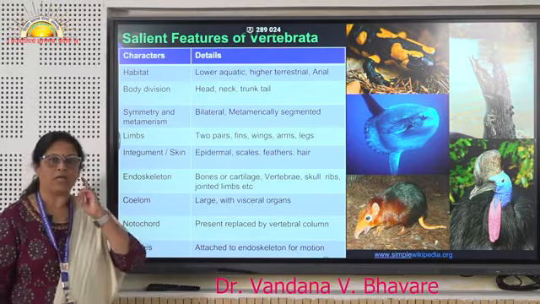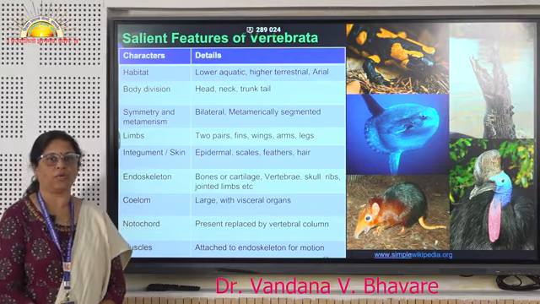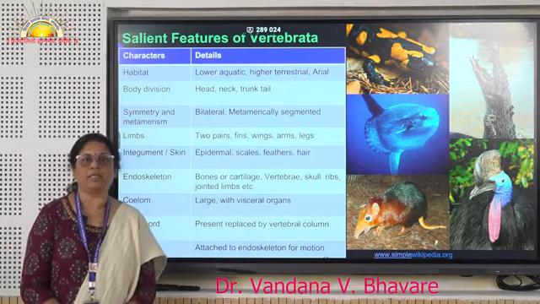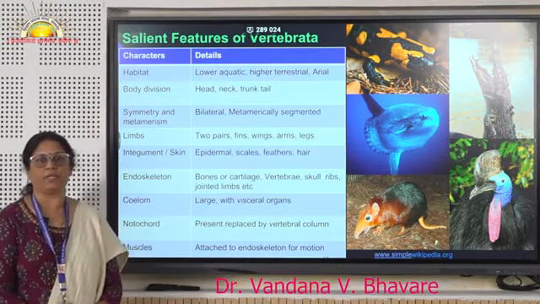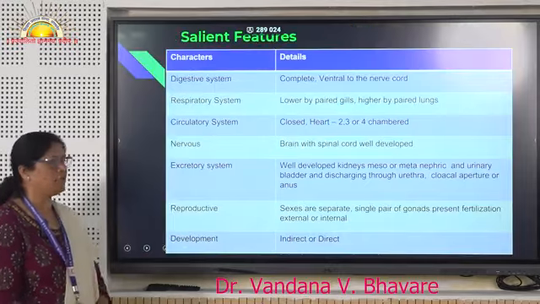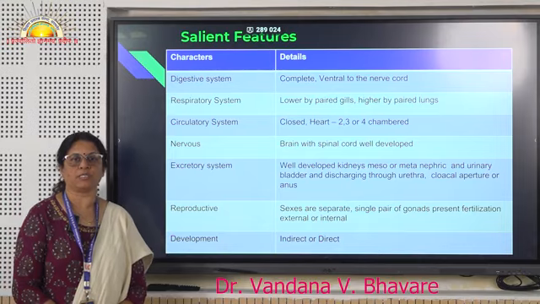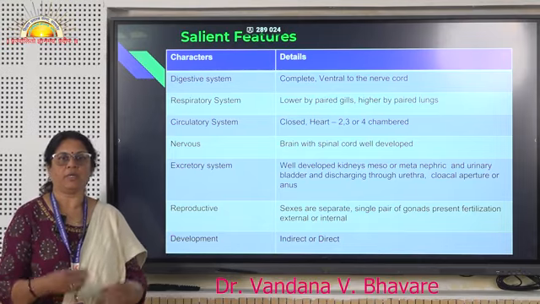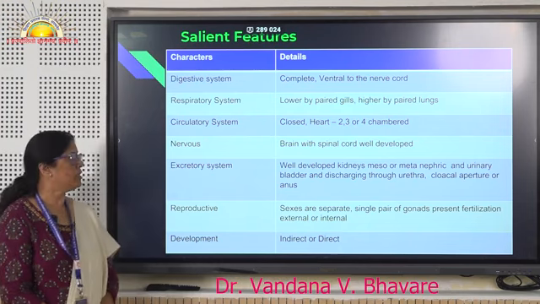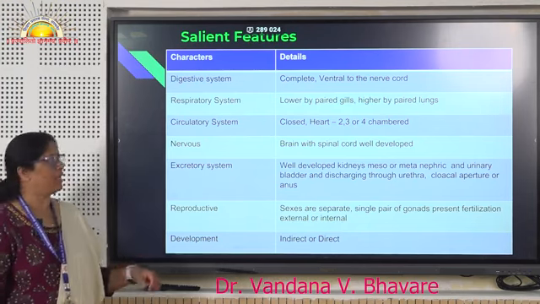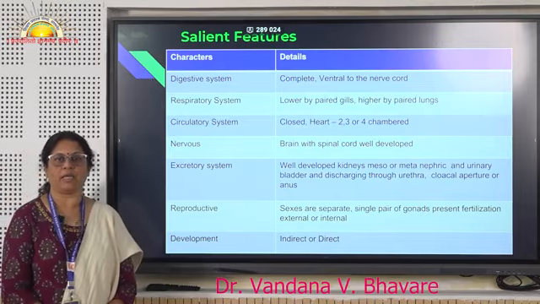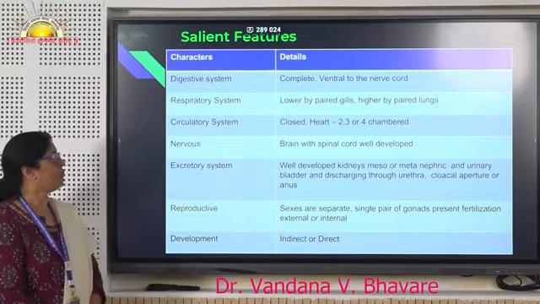Coelom is large, with all the visceral organs enclosed in it. Notochord is present and it is replaced by the vertebral column. Muscles are attached to the endoskeleton for locomotion. So, whatever muscles are there, they are tied with the bones or the cartilage for the movement seen in these organisms. The digestive system is complete; the mouth and the anus are present.